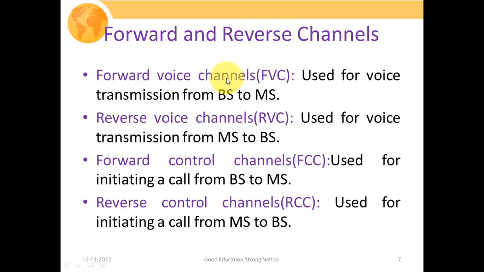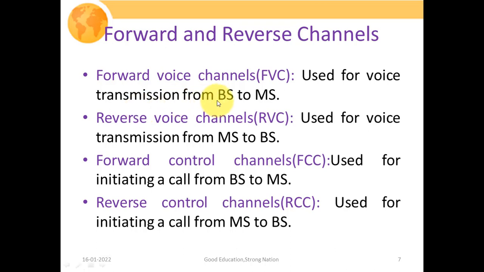Voice channel means that in these frequency bands, we transmit our voice traffic. Forward means the signal is transmitted from the base station to the mobile station. And if the signal is transmitted from the mobile station to the base station, it is termed reverse. This is the specification by which we designate our channel.